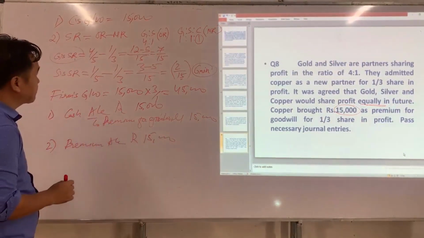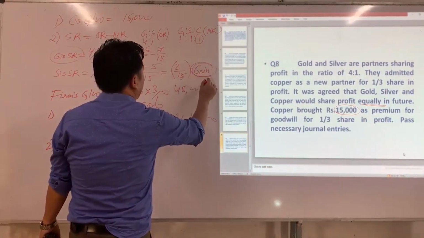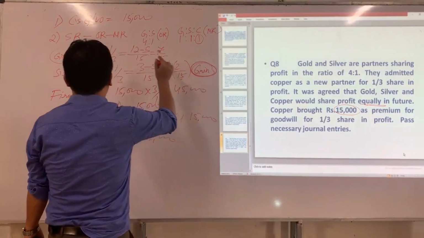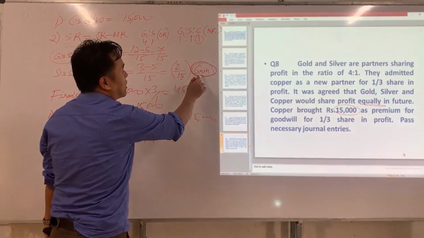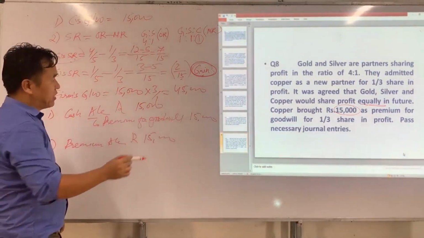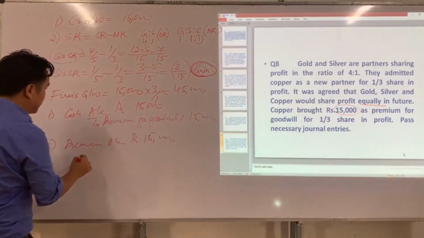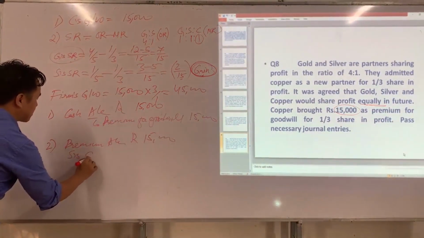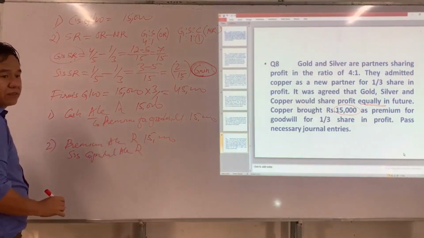Since silver gained a part of his share from G, silver has to pay goodwill from where? From his capital. If silver has to pay goodwill from his capital, then silver's capital account will be debited.